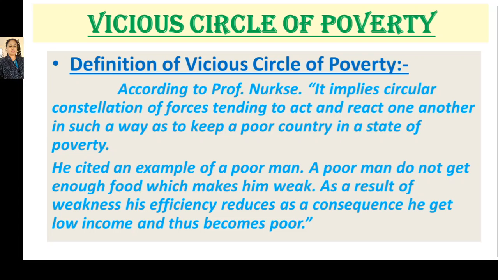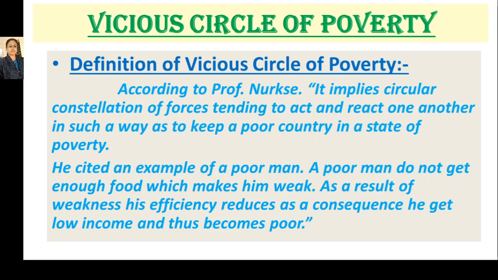Nurkse, in his words, explained that vicious circle of poverty is a kind of circular constellation of forces that tend to act and react on one another so that the country will be kept in the state of poverty.